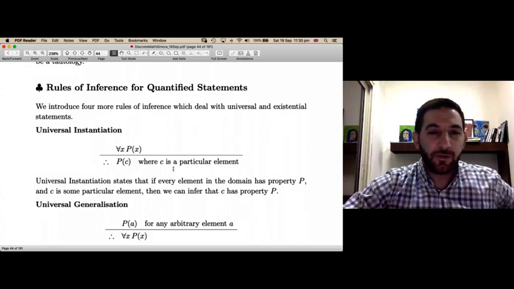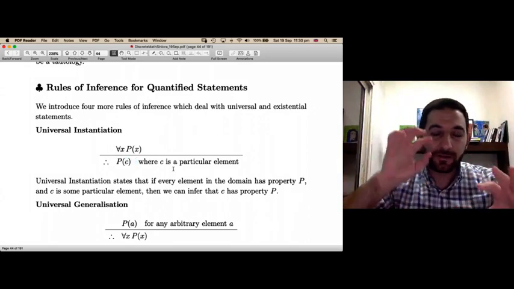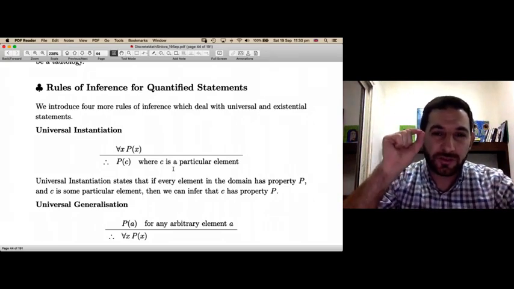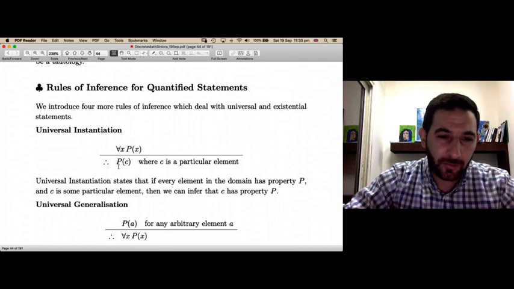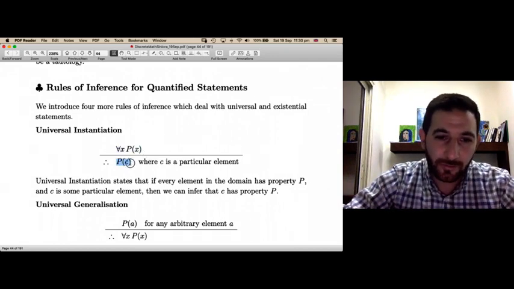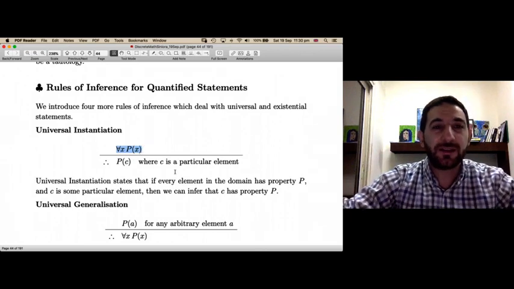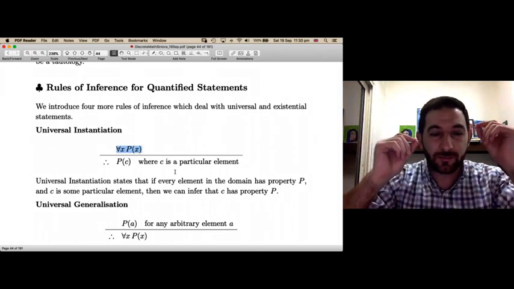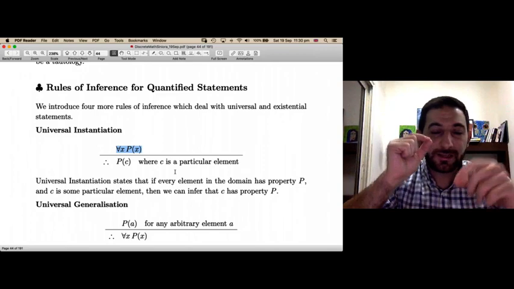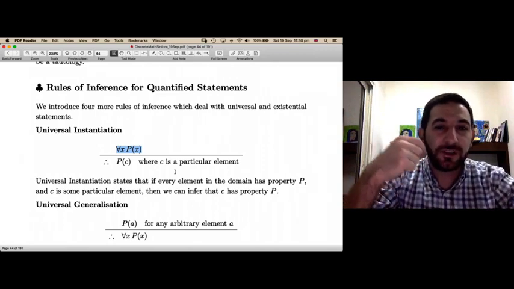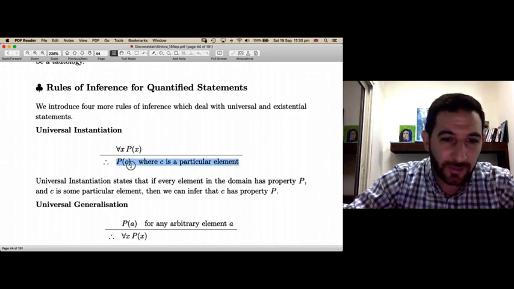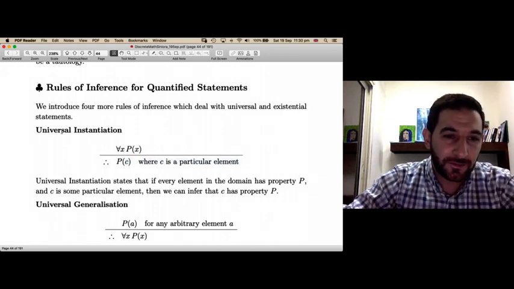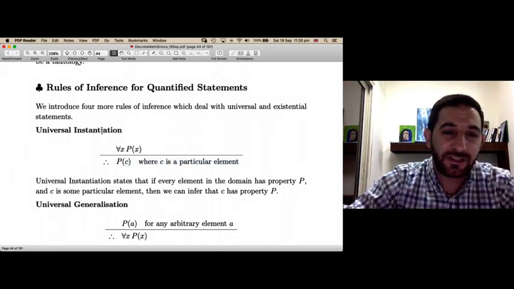Here you imagine a universe, and one of the elements in the universe is called c. Now, this is a valid argument. Why? Because if the premise is true, then the conclusion is also true. The premise says that every element in the domain has property p. Now c is one of those elements, so it has the property p, which means we can conclude that p of c is true. So this is universal instantiation.